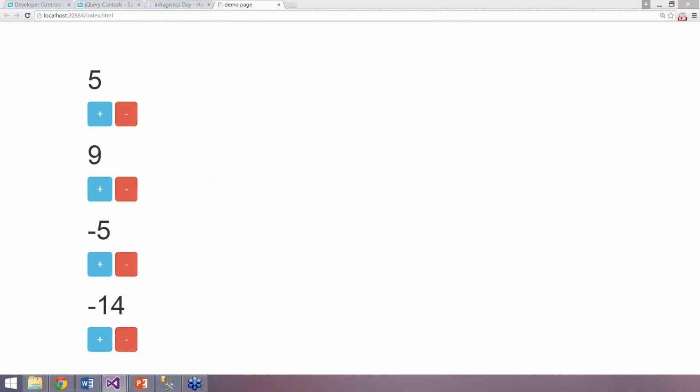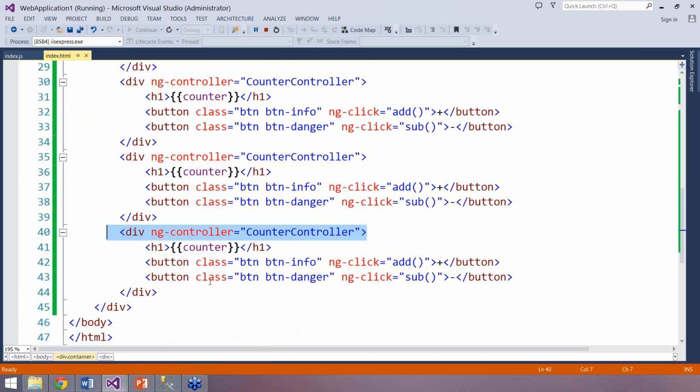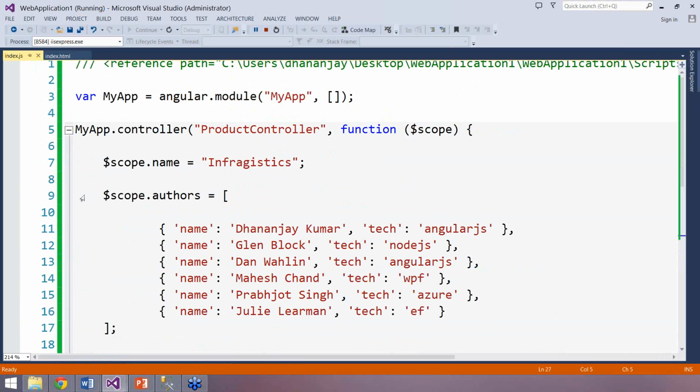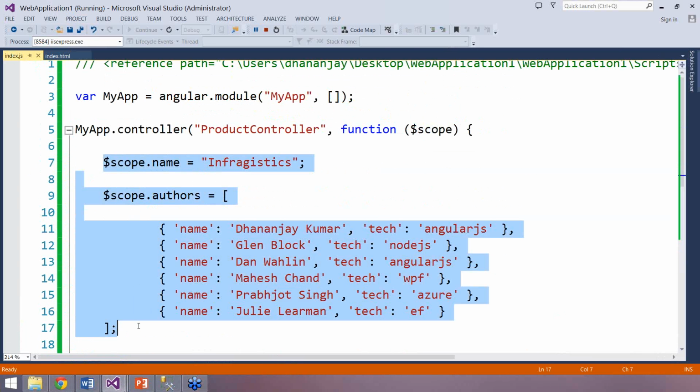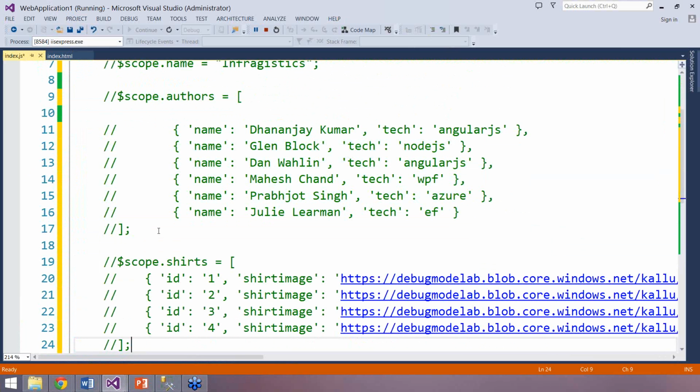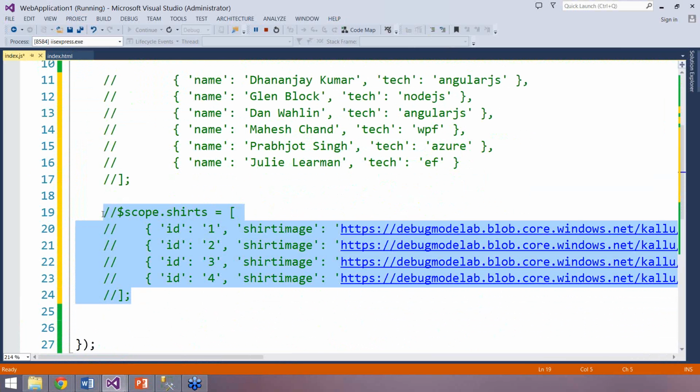So what I'm going to do here is create a scope inside the product controller. I'll get rid of scope.name and scope.authors, commenting them out, and add another static data called scope.search.